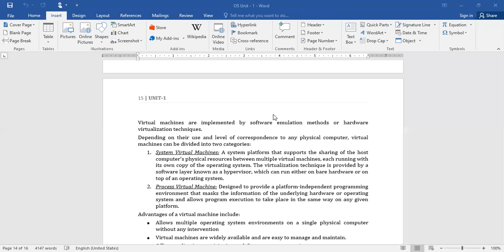So this kind of platform independent programming environment masks the information of the underlying hardware or operating system and allows program execution to take place in the same way on any given platform.